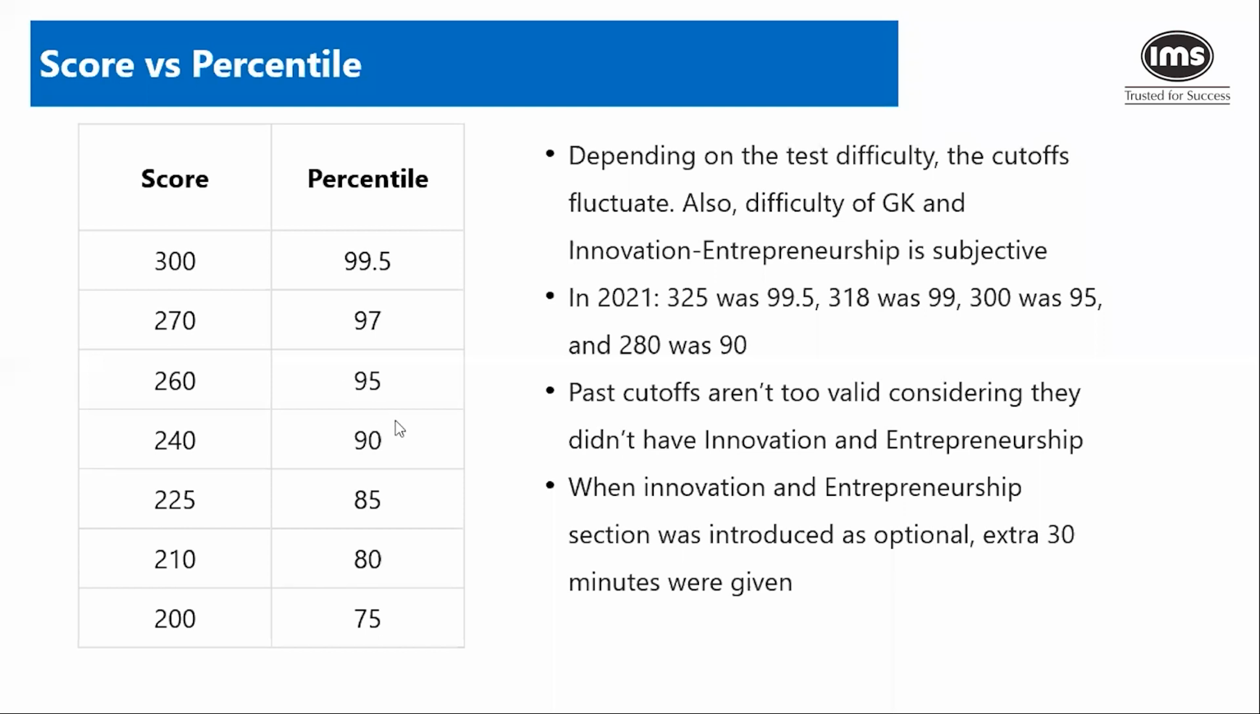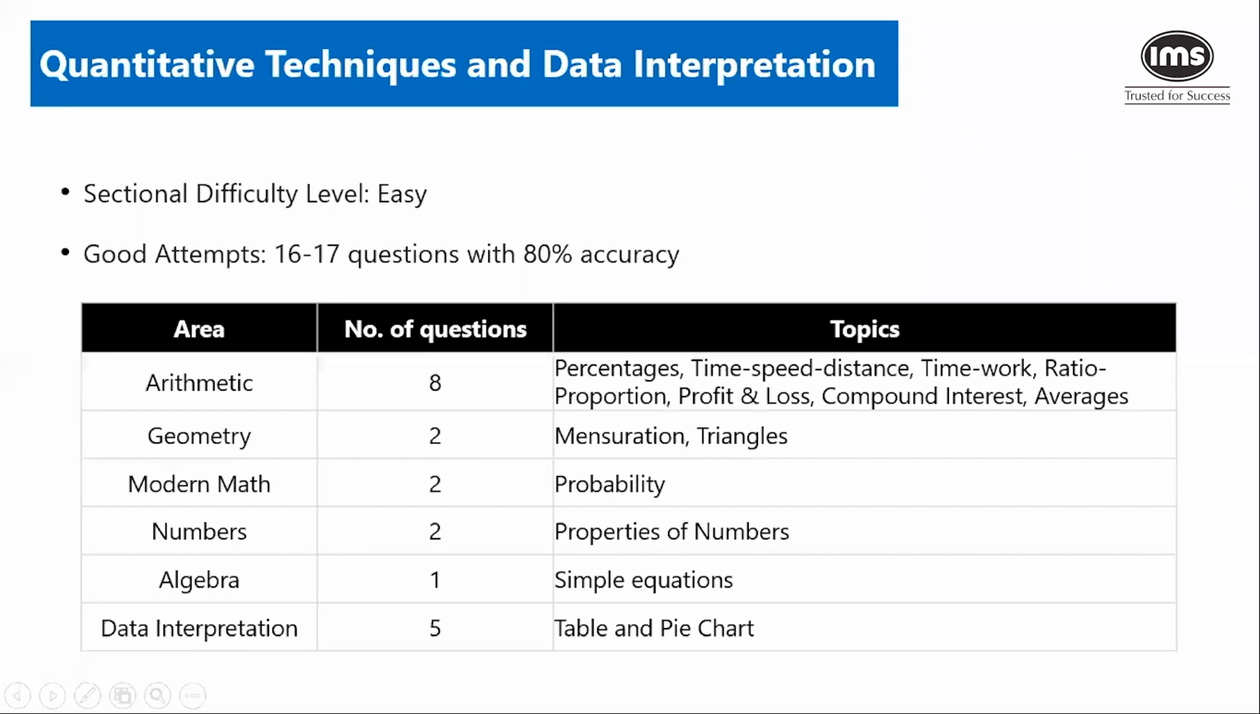Now let's talk about the individual sections. We'll start with quant first, and in quant, as I said, last year's paper was very, very straightforward. A lot of questions were there which could have simply been done by, say, substitution or just by taking a couple of steps, and you're hitting the right answer. So sectional difficulty of this was easy last time, and somebody who is a nicely prepared candidate would have even done maybe 18, 19 questions. But I think for a lot of people, doing 16, 17 as well should not have been very difficult.